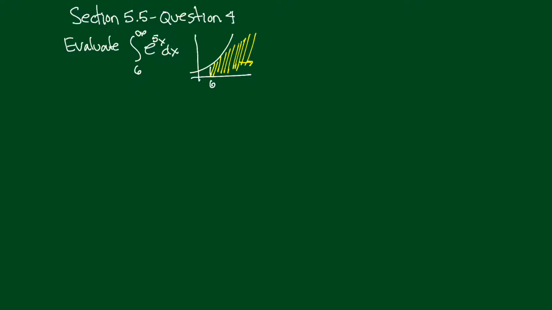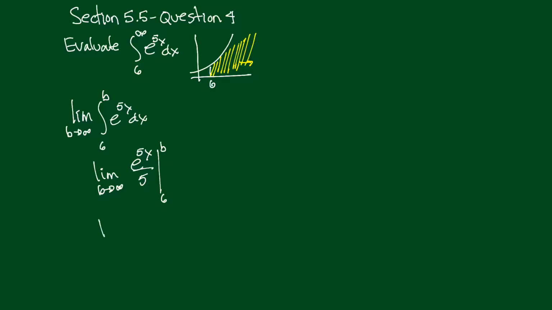Let's prove that. So we'll rewrite this in our form as the limit as b goes to infinity of the integral 6 to b of e to the 5x dx. This will be the limit as b goes to infinity of, now let's actually do this. We'll get e to the 5x over 5 from 6 to b. Put in the upper limit. Limit as b goes to infinity of, okay, e to the 5b over 5 minus, put in the lower limit, e to the 5 times 6 over 5.